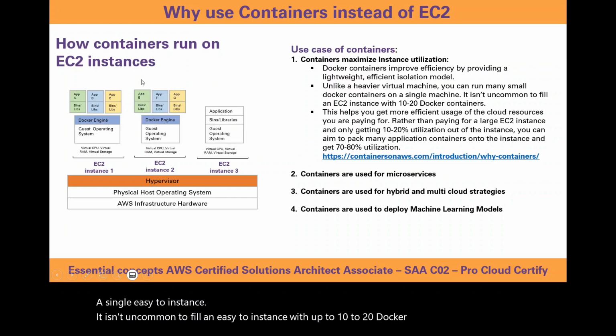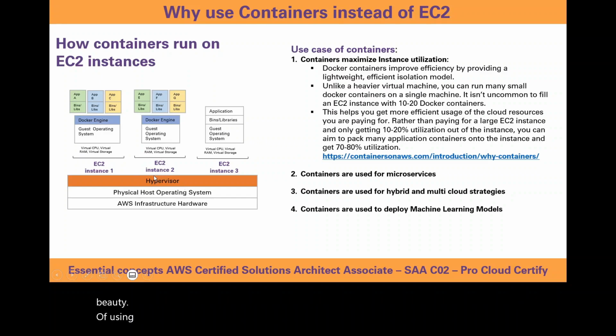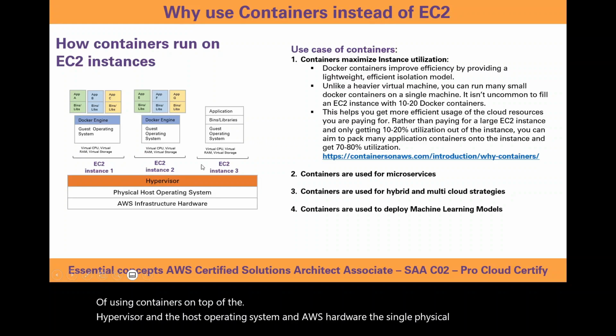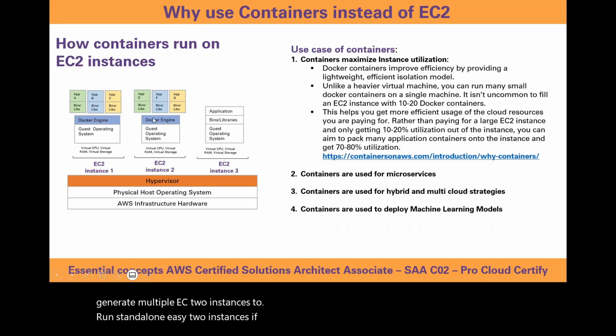So this is the beauty of using containers on top of the hypervisor, the host operating system, and the AWS hardware. The single physical host can generate multiple EC2 instances to run standalone EC2 instances if required, or you can add the Docker engine on top of the EC2 instance, and then you can have multiple containers to further increase the utilization.